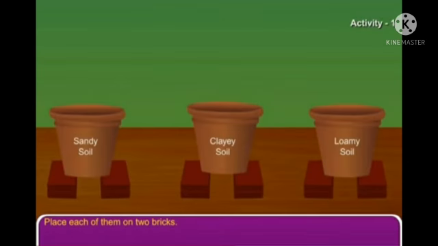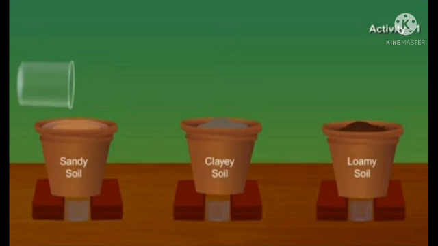Place a piece of cloth at the bottom in each pot and fill the pot with some soil. The first one is sandy soil, the middle one is clay soil, and the third one is loamy soil. Place a glass under each pot.